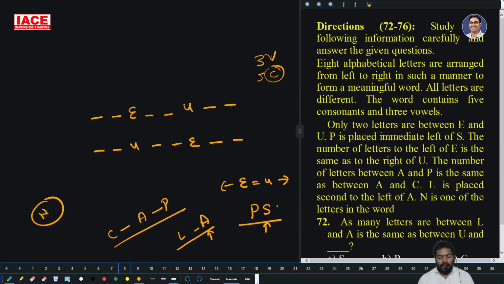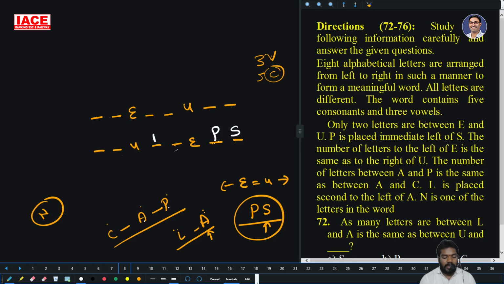So I want P immediately left of S. Then P, A, C, then A and L. If I take it as SP, P is exactly between A and C. P and A one person, A and C not one person.